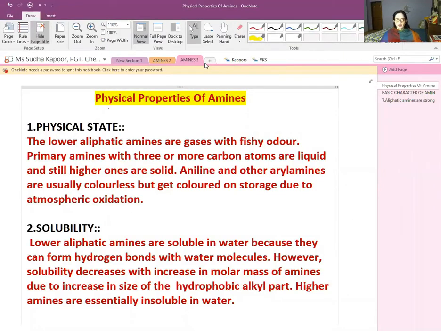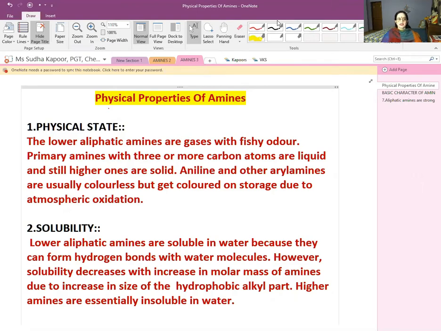Hello students, we are on lecture 3 of our lesson Amines, organic compounds containing nitrogen atom. So this is the time to do the physical properties of amines. When we are talking about the physical property, the three main things that come to our mind are the physical state, the solubility and the boiling point. Let us start with the first one, that is the physical state.